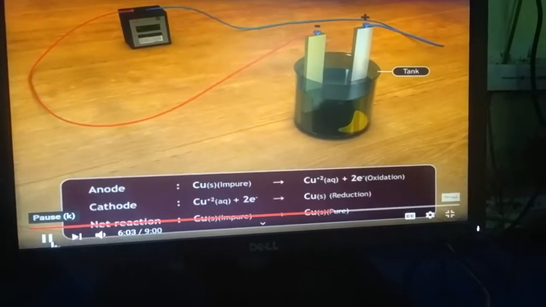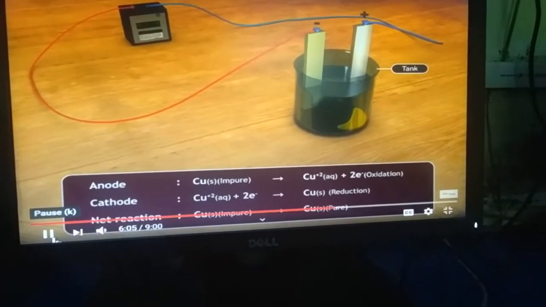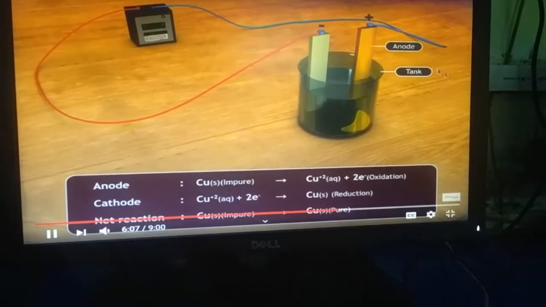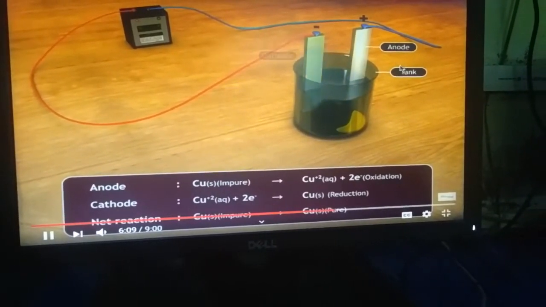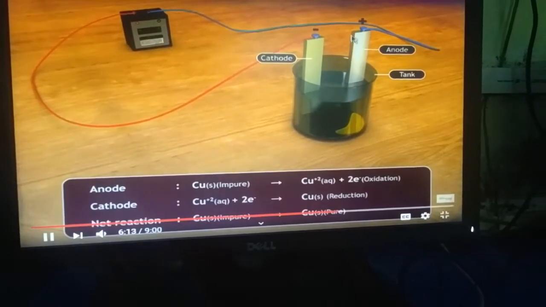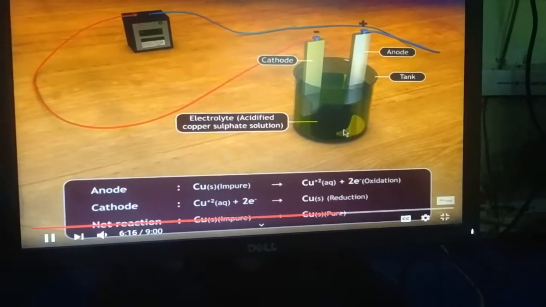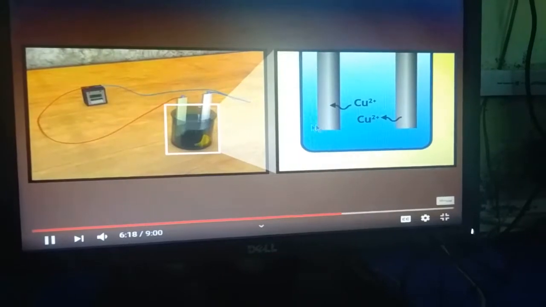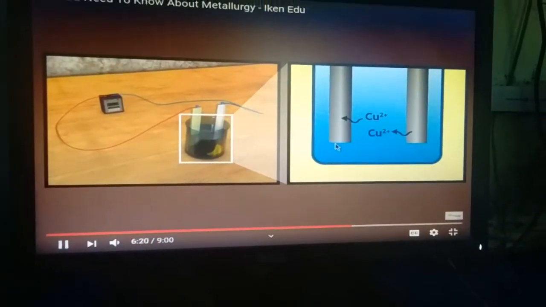Here the electrolytic reaction has been properly represented. This one is the anode, this is the cathode. The cathode is connected with the negative terminal of the battery, and the anode is connected with the positive terminal of the battery. And here is the electrolyte, that is acidified copper sulfate.